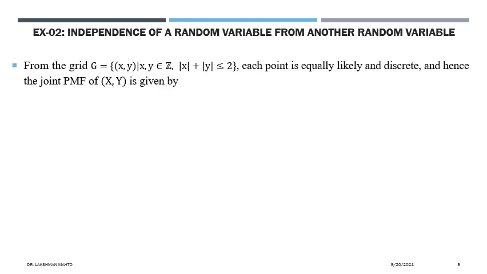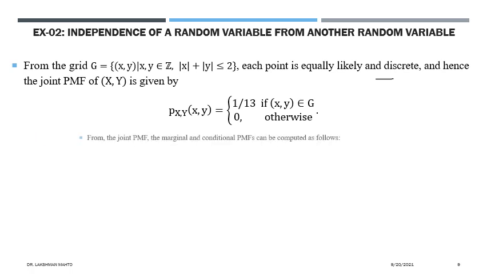From the grid G, each point is equally likely because the selection happens at random, so it is equally likely and discrete. Hence the joint probability mass function can be given by the uniform principle. It would be 1 by 13 when (x, y) is coming from the grid, and it will take the value 0 when (x, y) is coming from outside G. So this is the joint probability mass function of x and y.